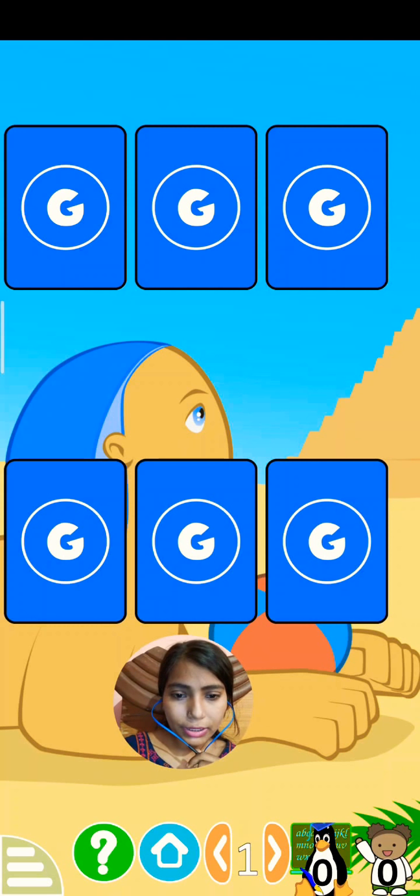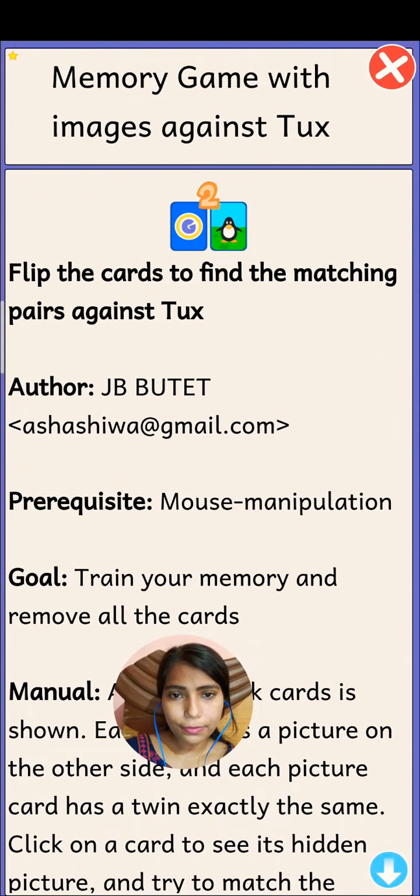Before starting with this, let's talk about what the activity is. The name of the activity is memory game with images against ducks. Flip the cards to find the matching pairs against ducks.